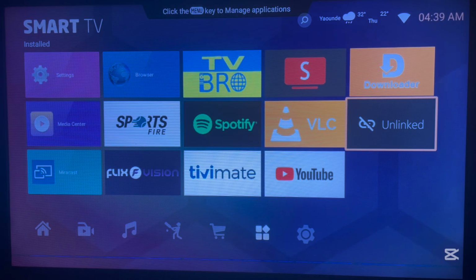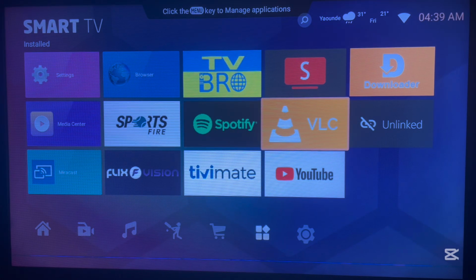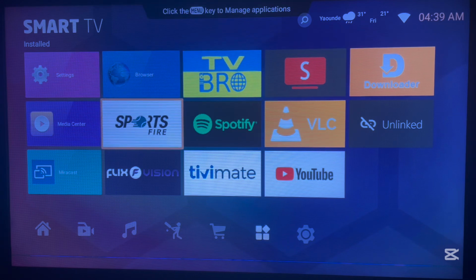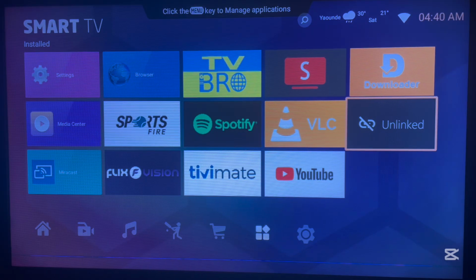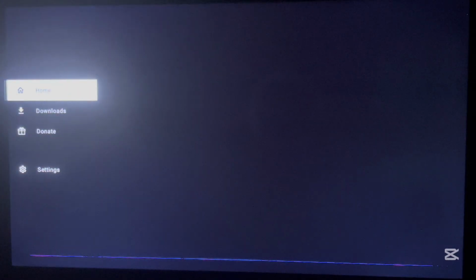Here it is. So before I even enter it, I want to remind us of the 5 applications that we want to install. The applications are FlixVision, TVMate, VLC, SmartTube, and Spotfire. So here are the applications. I'm going to be showing a bonus application too. So once you install Unlinked, you just go ahead and launch it. Unlinked is very easy to use. All you have to do is add a library code. Now Unlinked works with library codes.